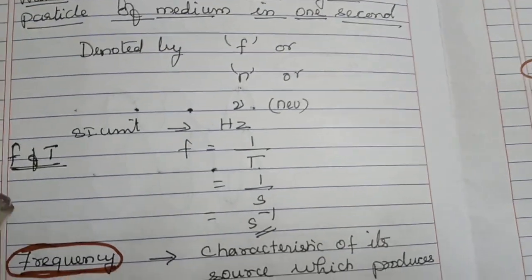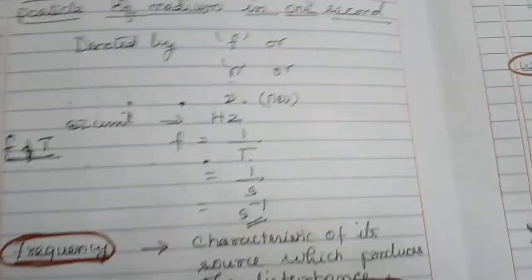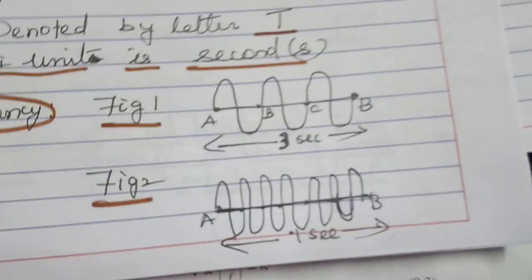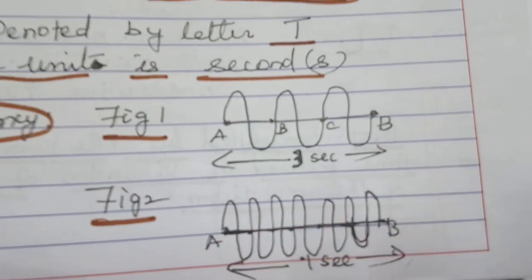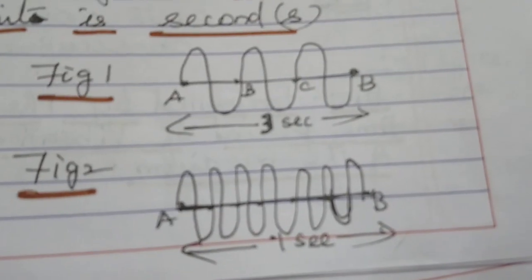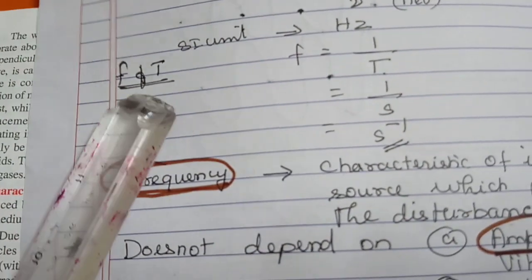Now let us find the relation between frequency and time. Let us come back to this figure once again. As the time is less, the number of vibrations is more. As the time is more, the number of vibrations is less. You can see from the diagram. In 1 second, the number of vibrations is more; in 3 seconds, the number of vibrations is less. From this we understand that f is inversely proportional to the time taken; if frequency increases, time decreases.